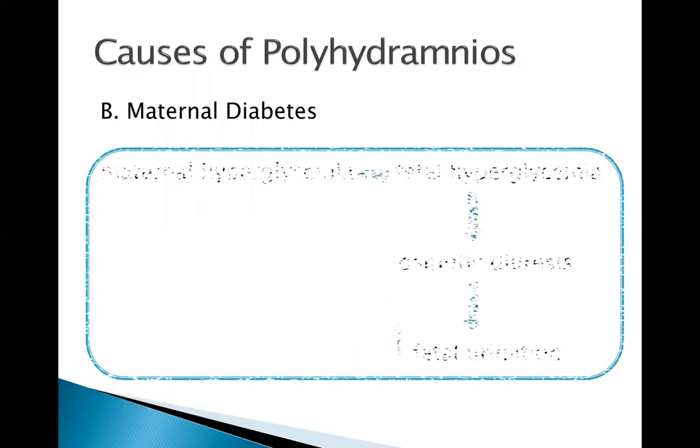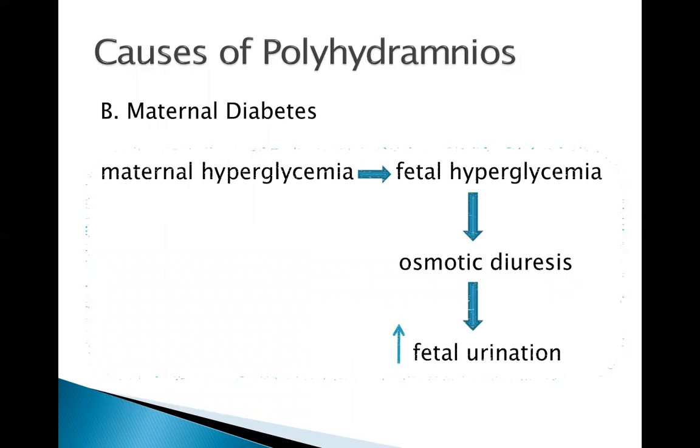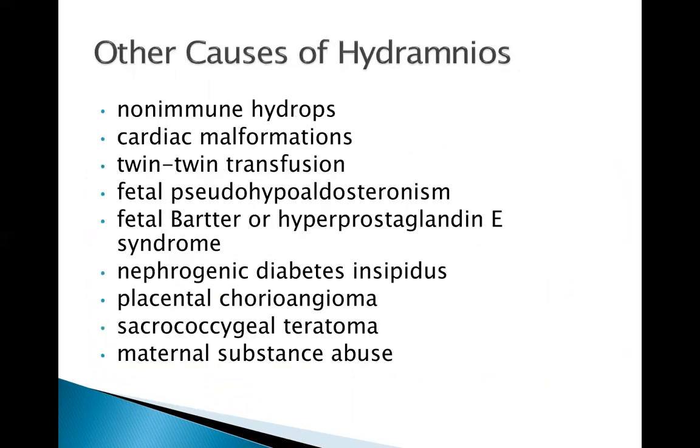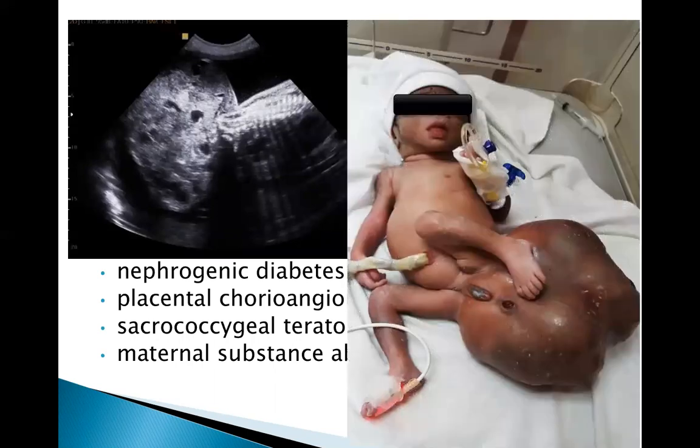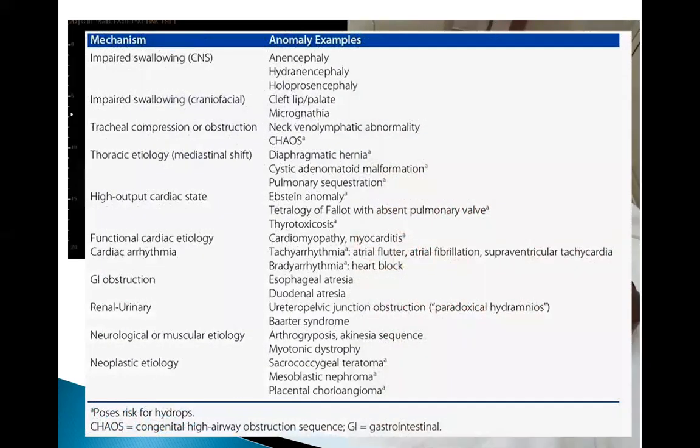Here is the mechanism of hydramnios when there is maternal diabetes. And here are the other causes of polyhydramnios. Before, we had a referral because of a severely distended abdomen. Ultrasound revealed polyhydramnios that is probably secondary to a mass called sacrococcygeal teratoma. We will discuss again the pathophysiology when we meet. Probably I could ask someone to recite on why polyhydramnios may occur in cases like this. This table contains different examples of anomalies and their corresponding mechanism.